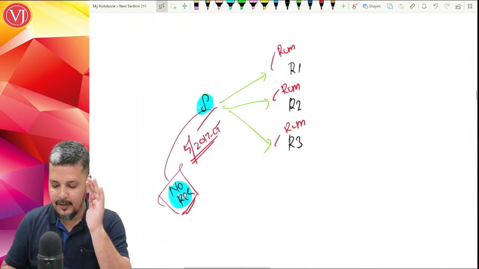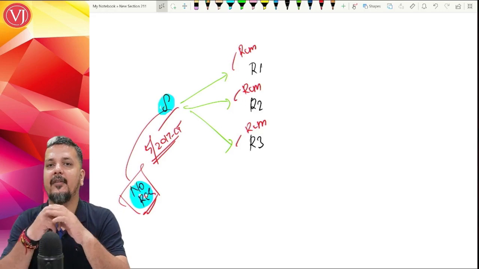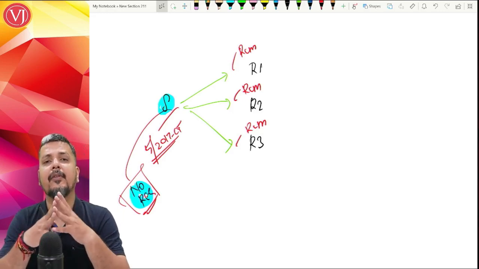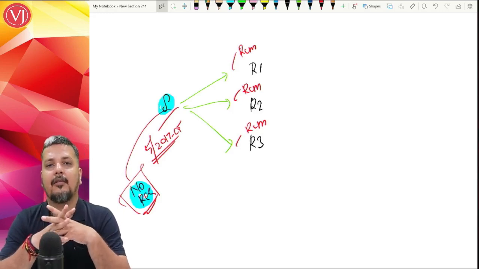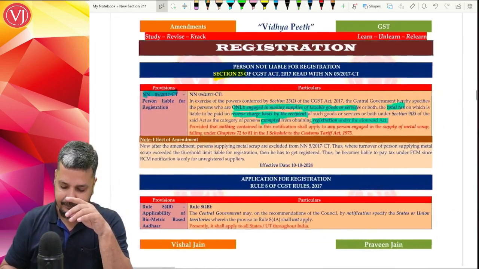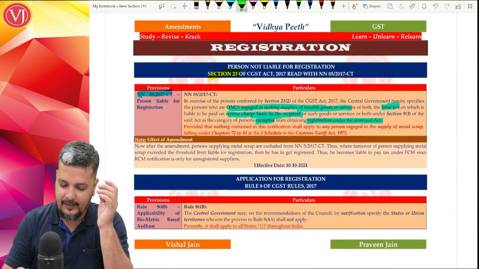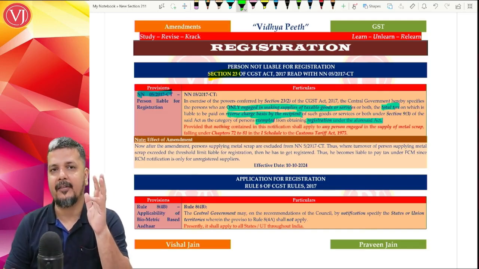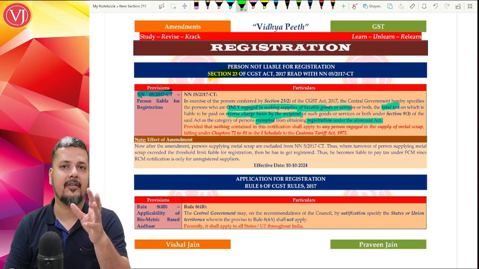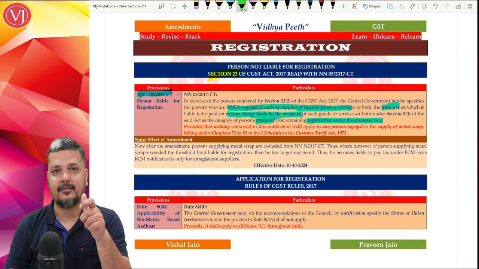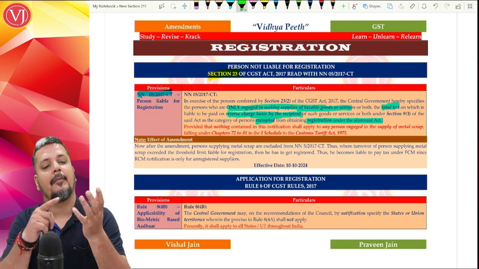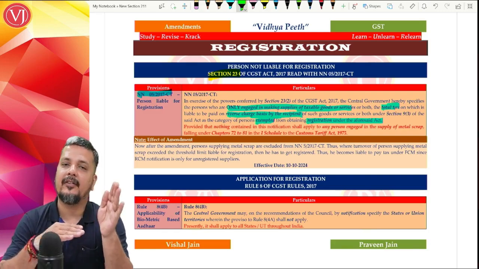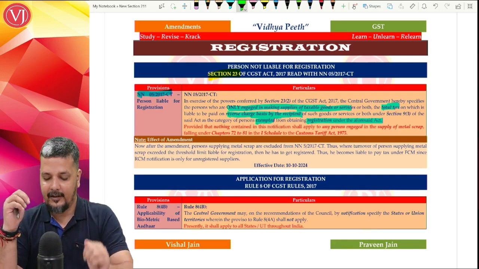But we are going to discuss in your RCM chapter that they have introduced an RCM entry for metal scrap. Right. So when you talk about metal scrap, they have introduced an RCM entry, which we'll be discussing. When you talk about RCM for goods under section 9(3), which we have already touched upon, metal scrap when supplied by an unregistered person to a registered person attracts RCM.